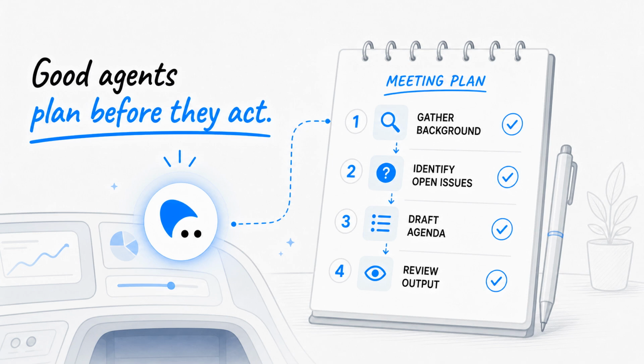Before acting, a good agent often creates a plan. It may break the meeting task into smaller steps. First, gather background. Then, identify open issues. Then, draft an agenda. Then, review the output. Planning helps the agent avoid rushing into the wrong action.